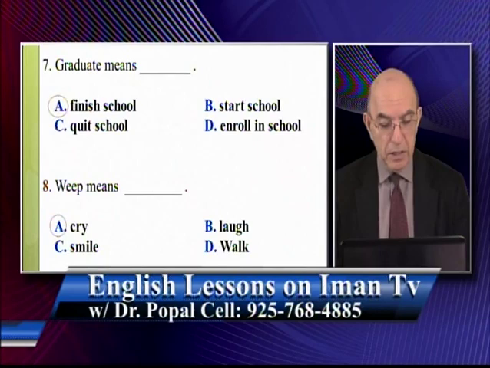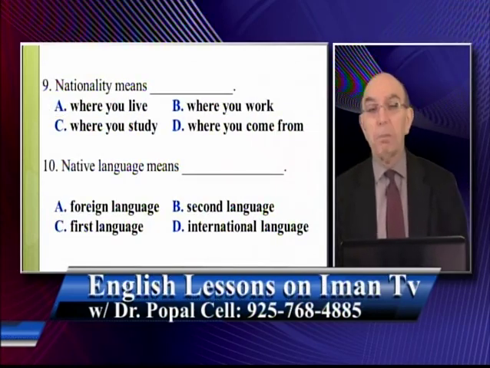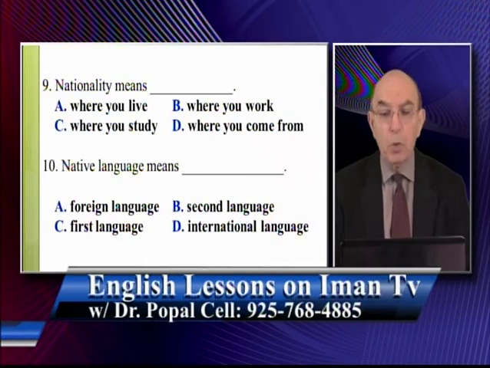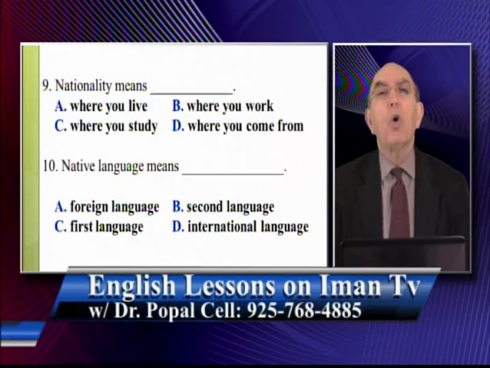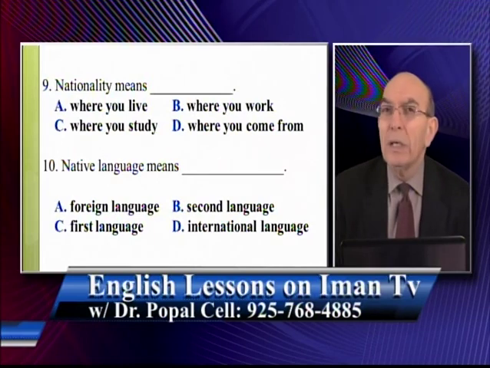Weep means A, cry. Question number 9. Nationality means A, where you live. B, where you work. C, where you study. D, where you come from. In other words, what is the meaning of nationality? If somebody asks you, what is your nationality? What does he want to know?